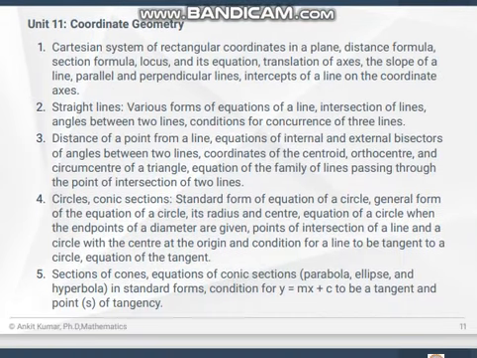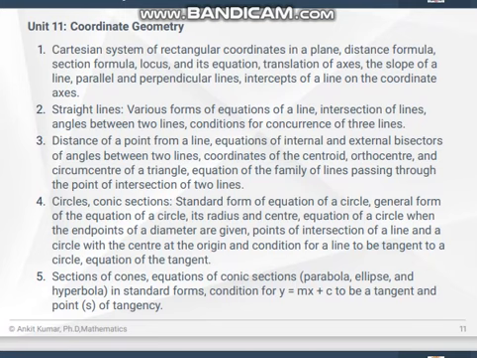Unit 11 contains coordinate geometry, and in this unit we read the Cartesian system of rectangular coordinates in a plane, distance formula, section formula, straight line, various forms of the equations of a line, intersection of lines, angles between two lines, distance of a point from a line, equations of internal and external bisectors of angles between two lines, coordinates of the centroid and center of a triangle, equations of the family of lines passing through the point of intersection of two lines,